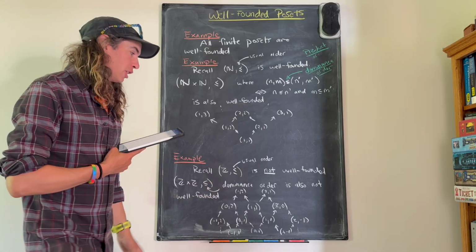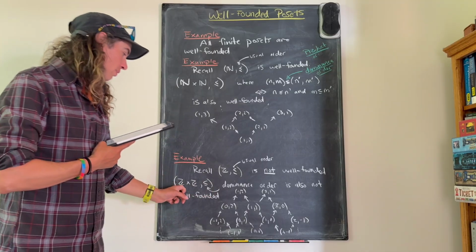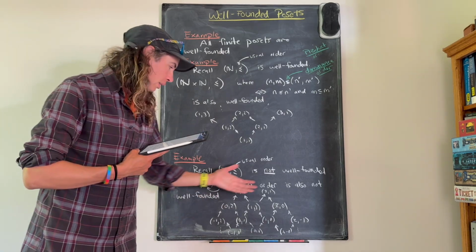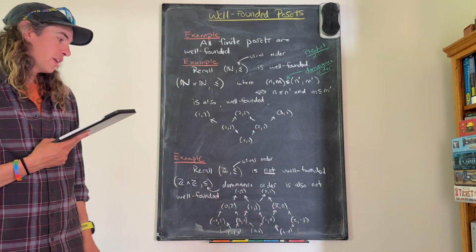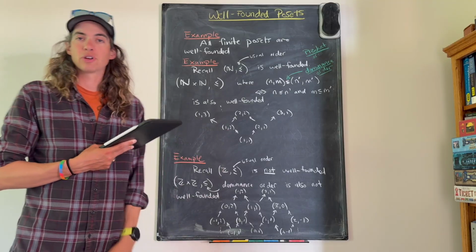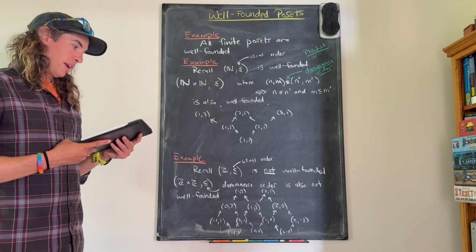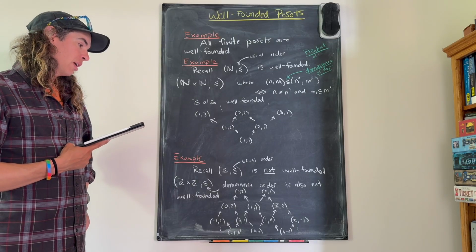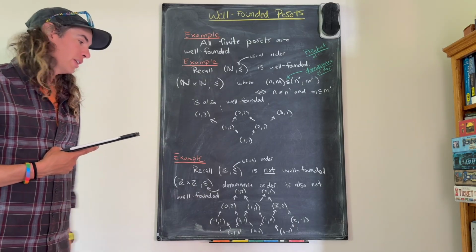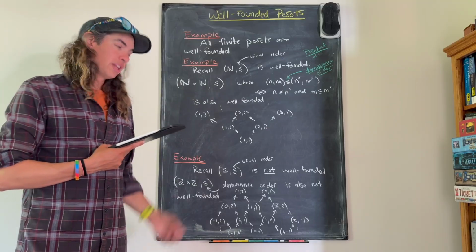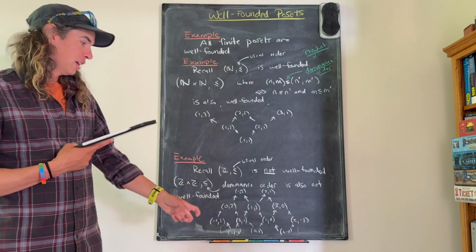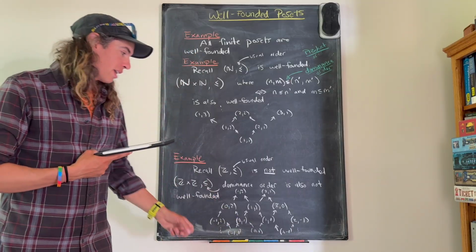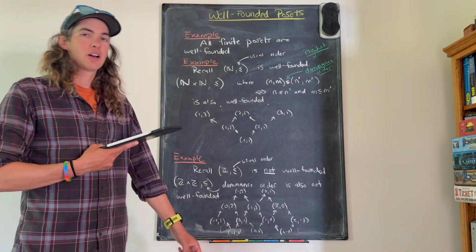With the dominance slash product order, the product of Z with itself is again not well-founded. I've drawn some of the Hasse diagram here, and it'll continue forever downwards. An example of an infinite strictly decreasing chain is if I do 1, 0, and then 0, 0, and then -1, 0, and then -2, 0.